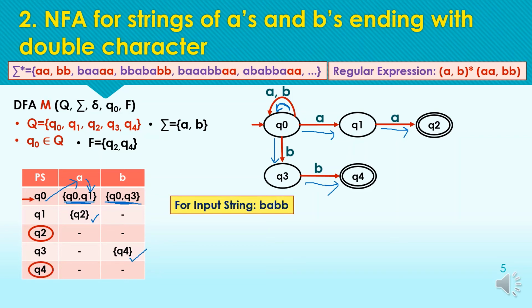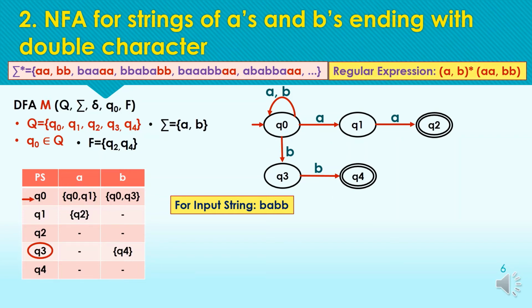Now q2 and q4 are the final states of this NFA, and the same way as in the DFA we have to show the final states with a double circle, or we can also use asterisk symbols here to mark the final states. Now taking the sample input as BABB, let's check the acceptance of this sample string with this NFA.